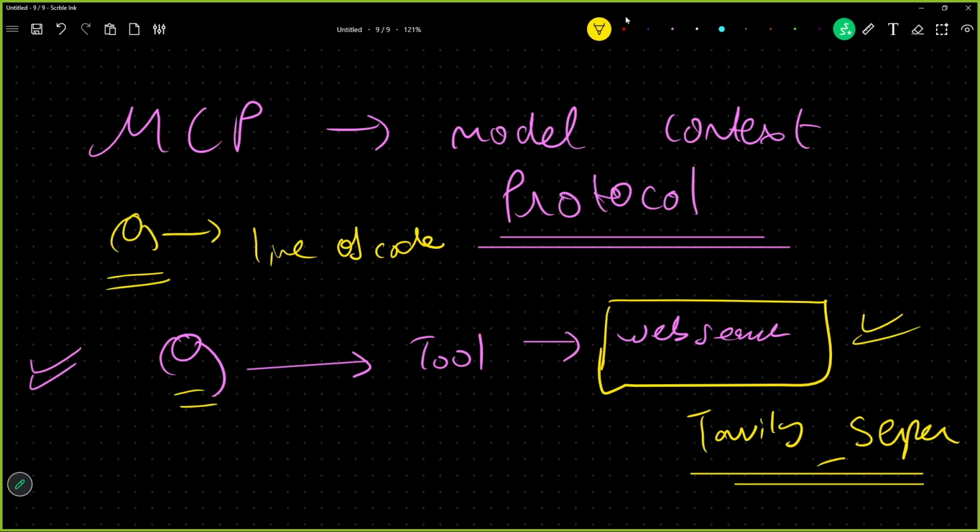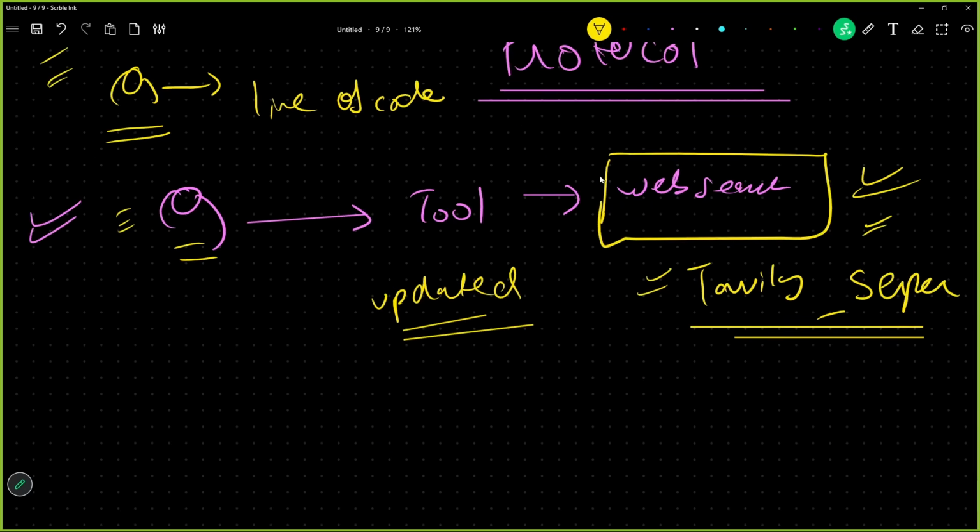And if these organizations updated their code, every other organization who was using their technology will have to update their code. This was a problem. And now these organizations give a lot more than web search. They give you 1, 2, 3, 4, 5 things. Now to get all 5 things you have to write 1, 2, 3, 4, 5 lines of code.